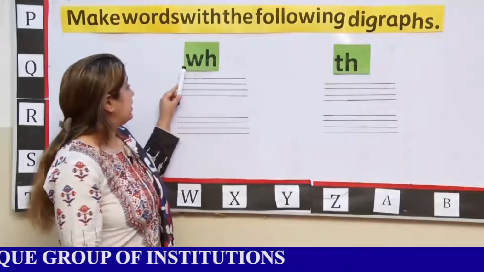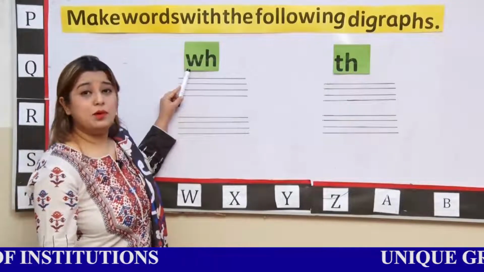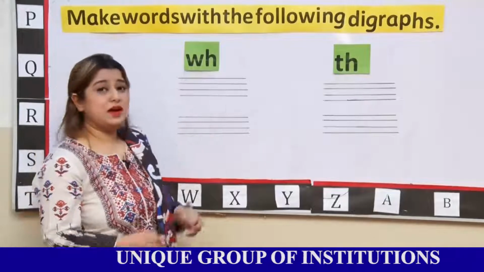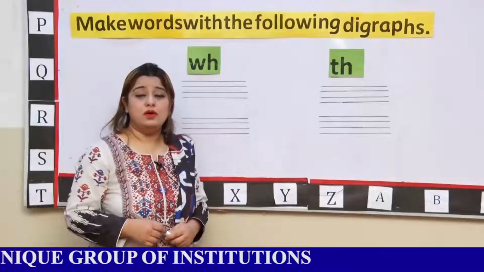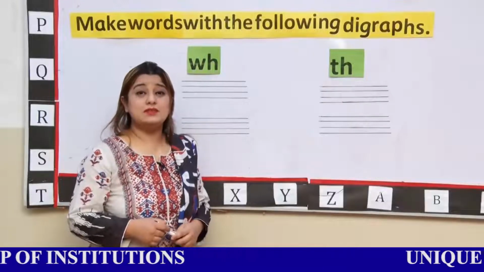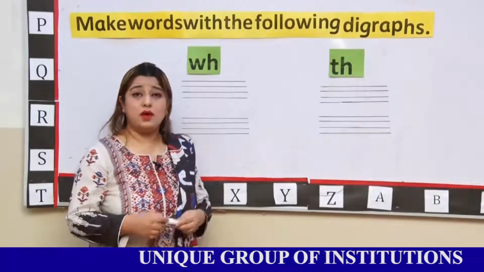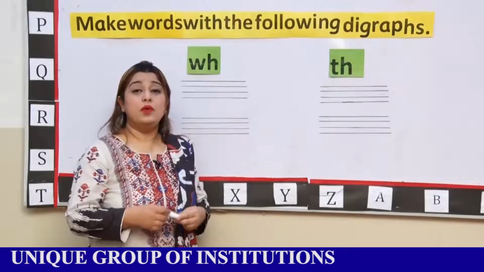The new digraph is WH. What is the sound of W? W. And what is the sound of H? H. When WH combines, it gives the sound of W. You can make any new words like what, when, where.